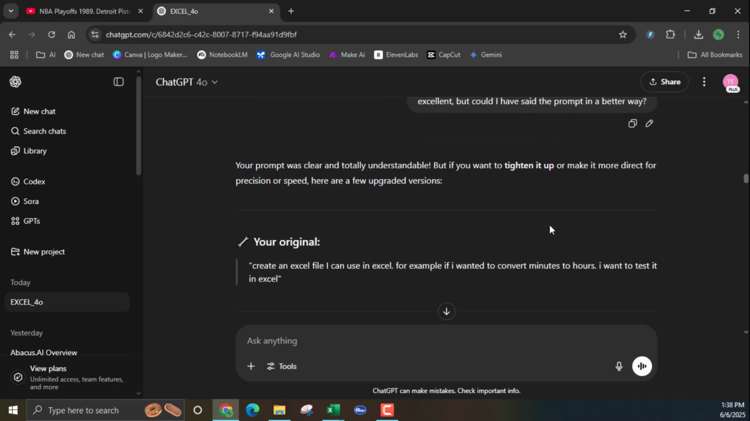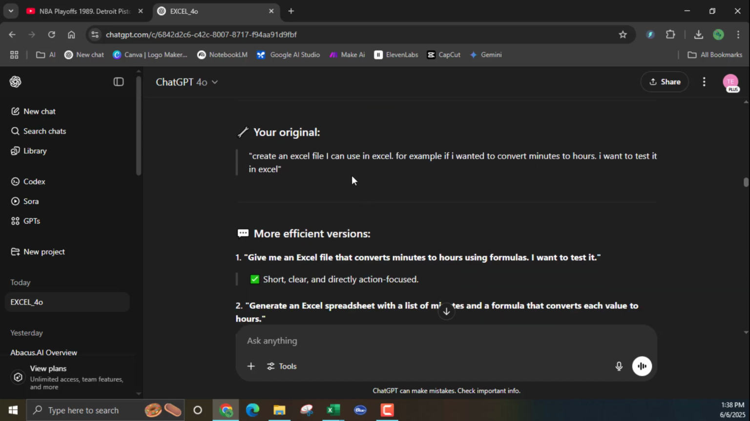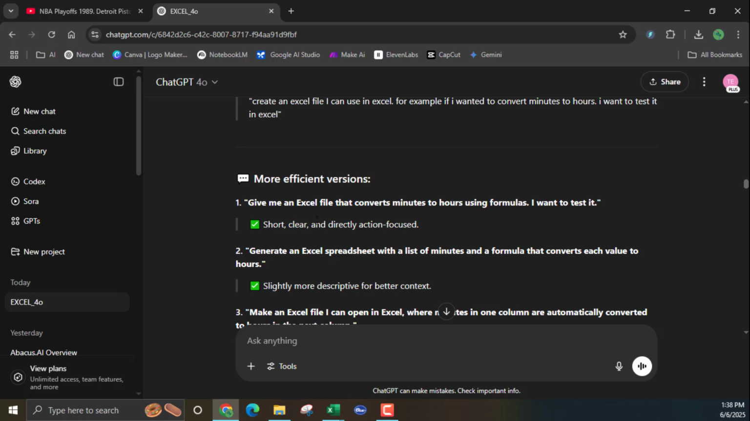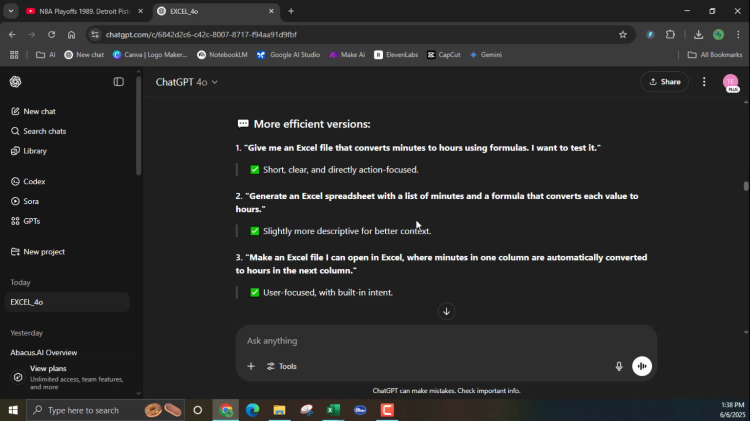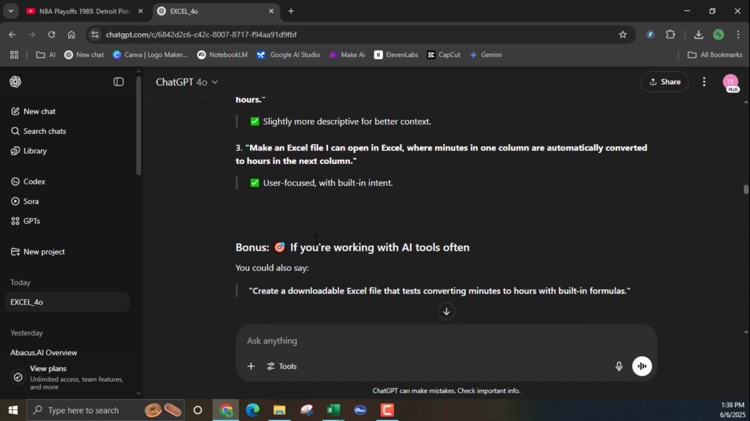What's the best prompt? So it says create an Excel file I can use in Excel, for example, if I want it to convert minutes to hours, I want to test it in Excel. Your original, okay, that was mine. So give me an Excel file where I'm using formulas, okay? Short, clear, direct, right? Action, focus. Okay. So it's giving me some pointers at this point.